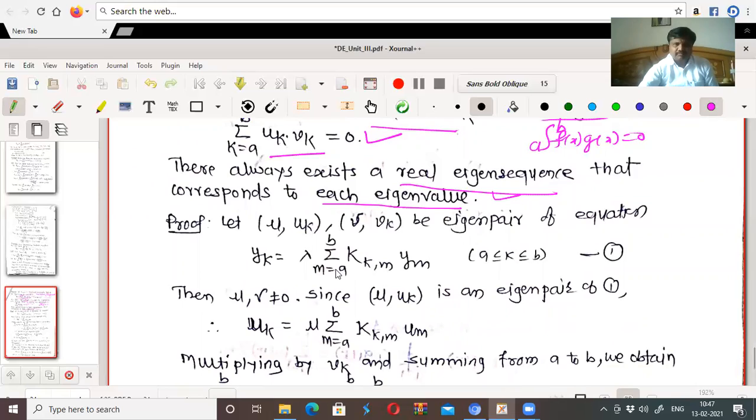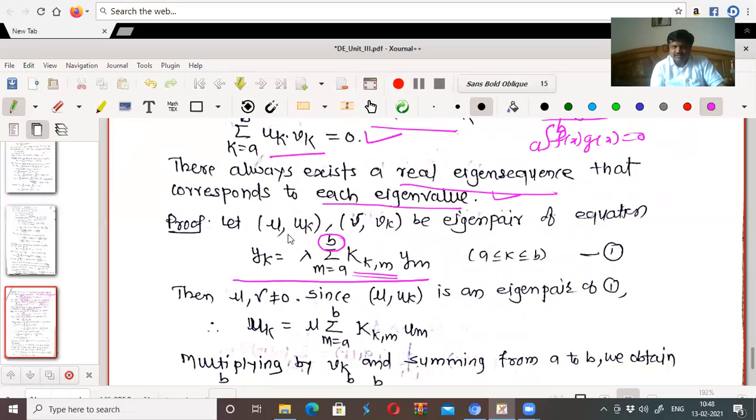Let mu, uk and nu, vk be the eigenpairs of the equation yk equal to lambda times the summation from m equal to a to b of k of km into ym. That is, suppose this is the homogeneous summation equation of Fredholm type, because the upper limit is constant, and this is the kernel in this summation equation.